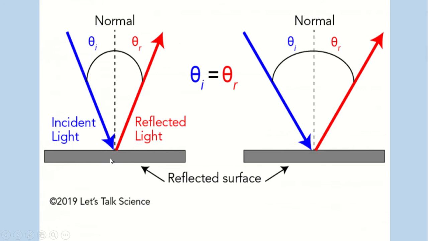This is the normal, that means the perpendicular line. So from here to here is 90 degrees, and if this is 60 degrees, then this angle must be 90 minus 60, that is equal to 30 degrees. And if the incident angle is 30 degrees, then the reflected angle must be 30 degrees.